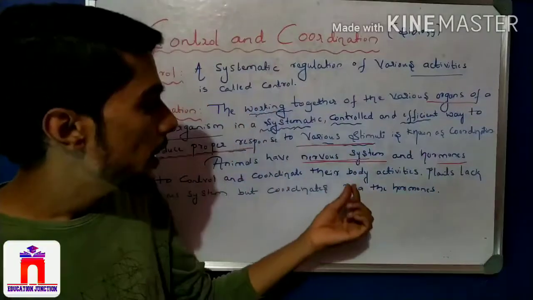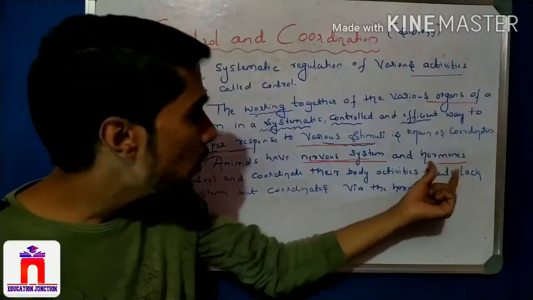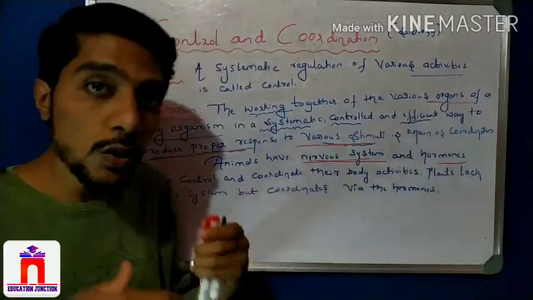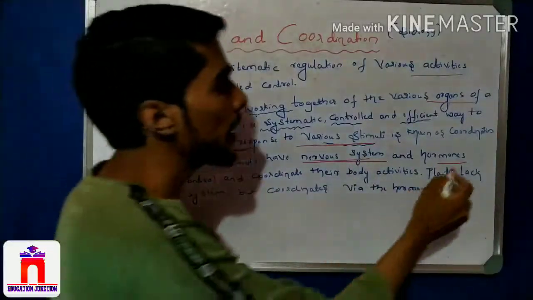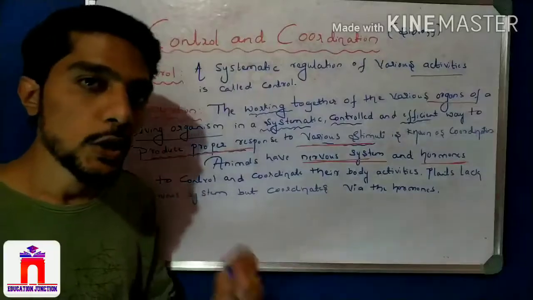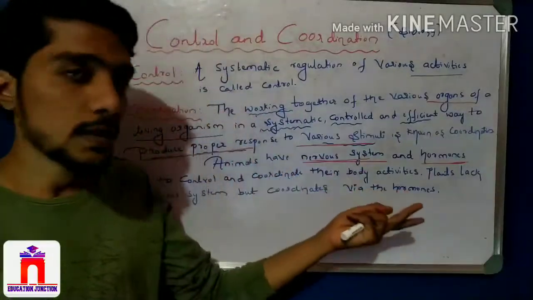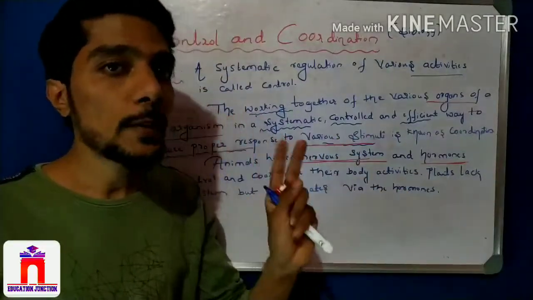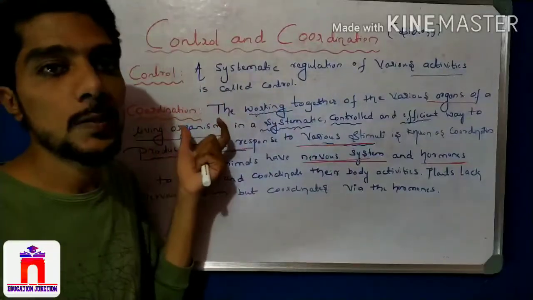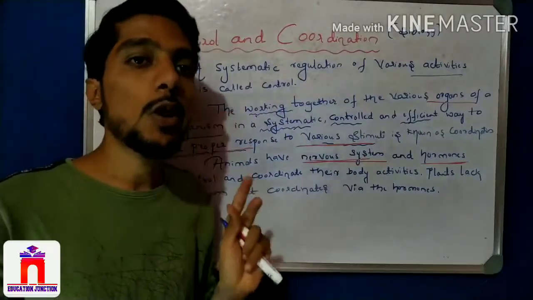So this is the nervous system, and another control system is the hormone. In living organisms, in human beings, there are two types of control and coordination system.